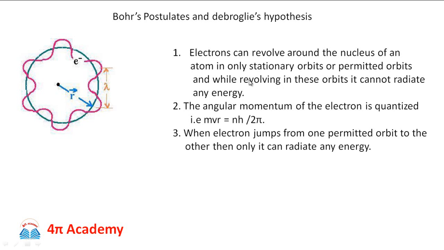This was his first postulate of stationary orbits. His second postulate was that the angular momentum of the electron is quantized, that is mvr is equal to nh upon 2 pi. And his third postulate was that when an electron jumps from one permitted orbit to another, only then can it radiate energy.